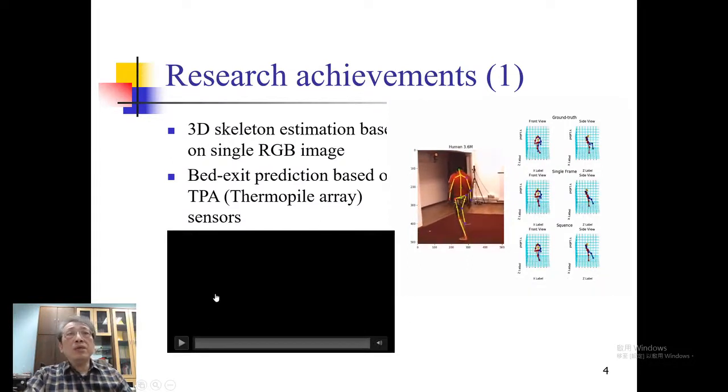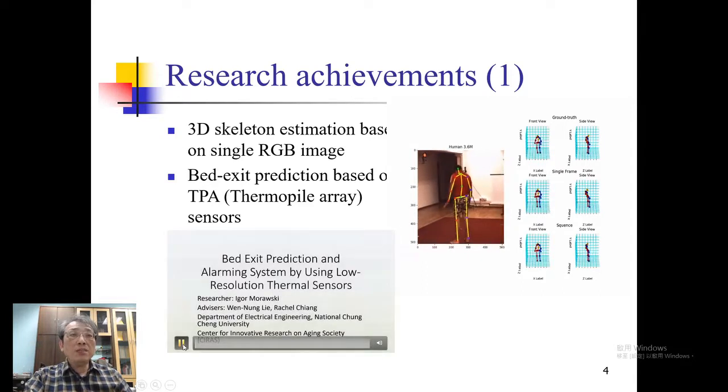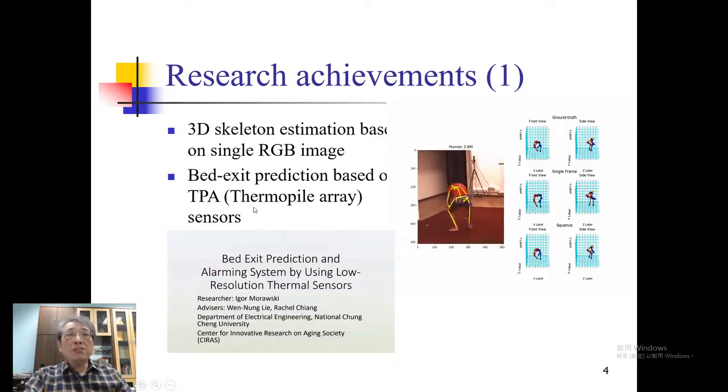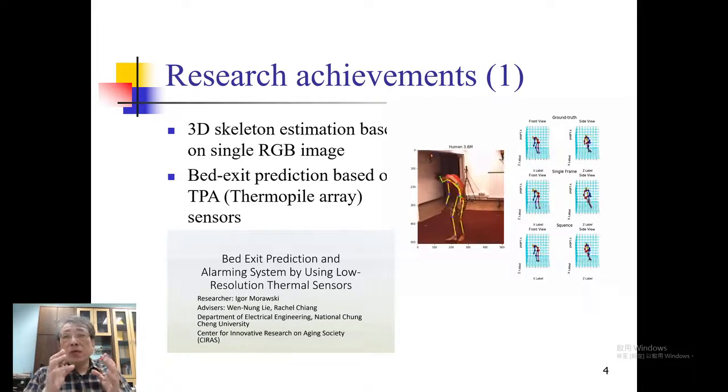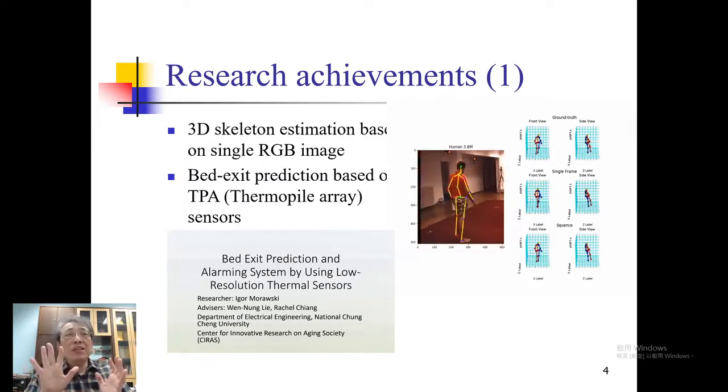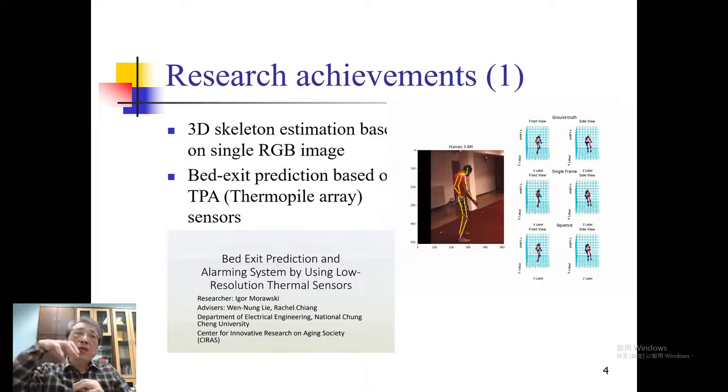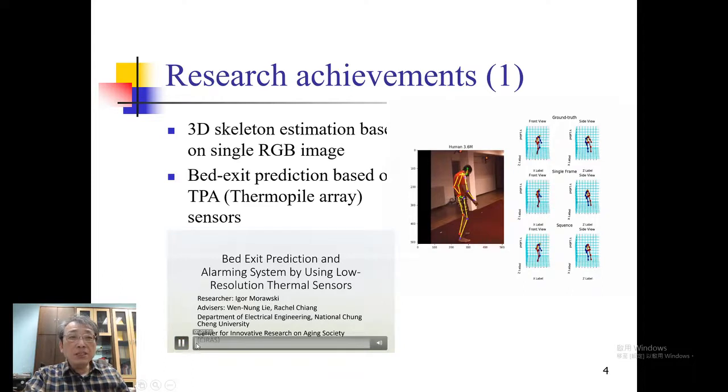And the second one is bed exit prediction based on thermal array sensors. You can see what a thermal pile is. A thermal pile means a thermal image, but with a very low resolution, like only 32 by 32. With a low resolution thermal image, you cannot recognize who the person is. We want to use this kind of small sensor to monitor the elderly. When the elderly want to get off the bed, we want to predict or detect it. So you can see here.